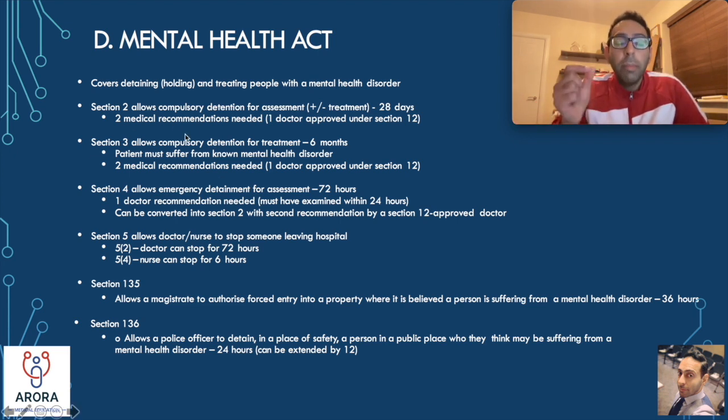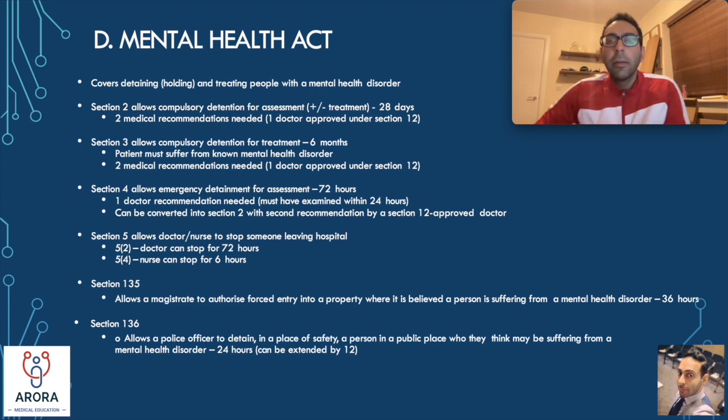There needs to be 2 medical recommendations present to carry out a Section 2, and one of those doctors needs to be approved under what we call Section 12. So a doctor who's approved under Section 12 has additional training, it's usually a psychiatrist, for example, or a GP with a specialist interest, who has additional training under the Mental Health Act, and they're called Section 12 approved. So one of those doctors needs to be Section 12 approved, but the other doctor doesn't need to be. So that's a Section 2.